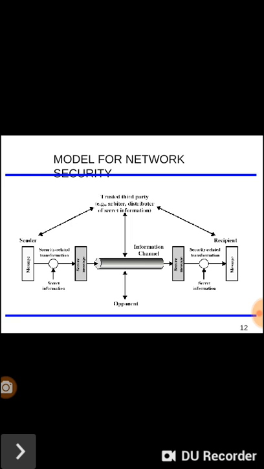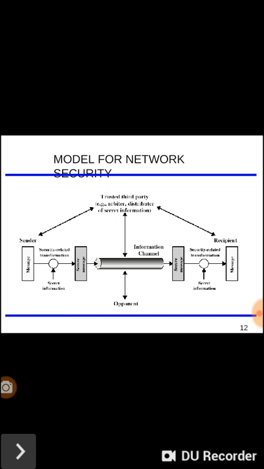So here you can see the model for network security, and how you can prepare a model to provide security. On the left-hand side is the sender, and on the right-hand side we can see the recipient or the receiver. In the middle is the trusted third party, for example the arbiter or the distributor of secret information.